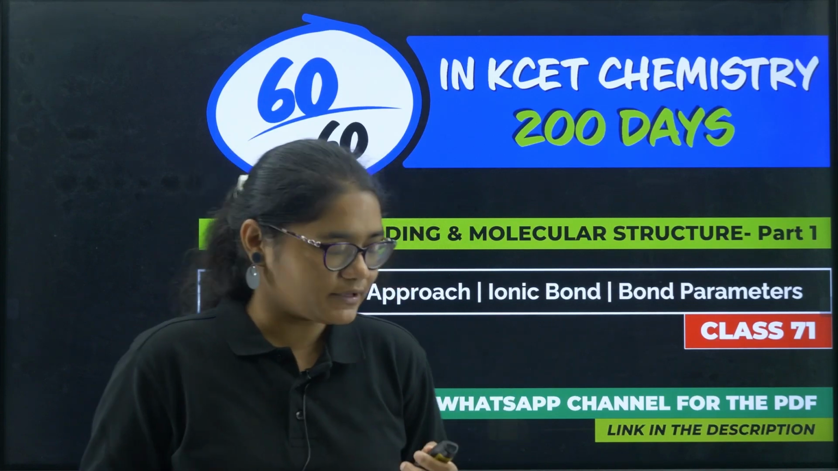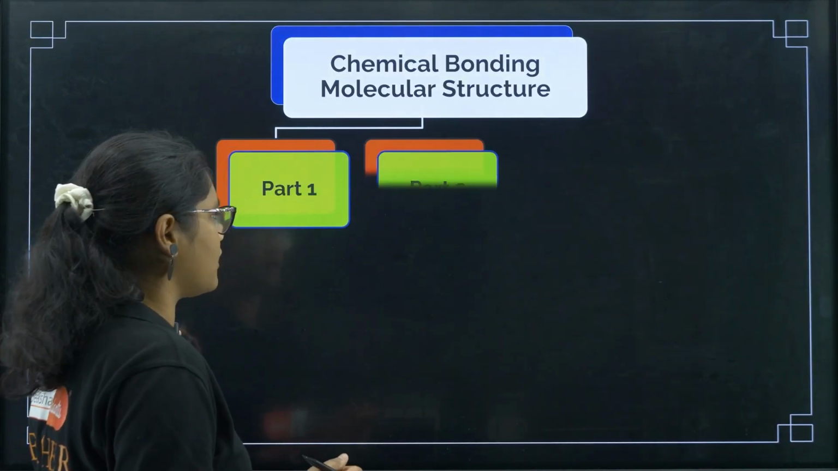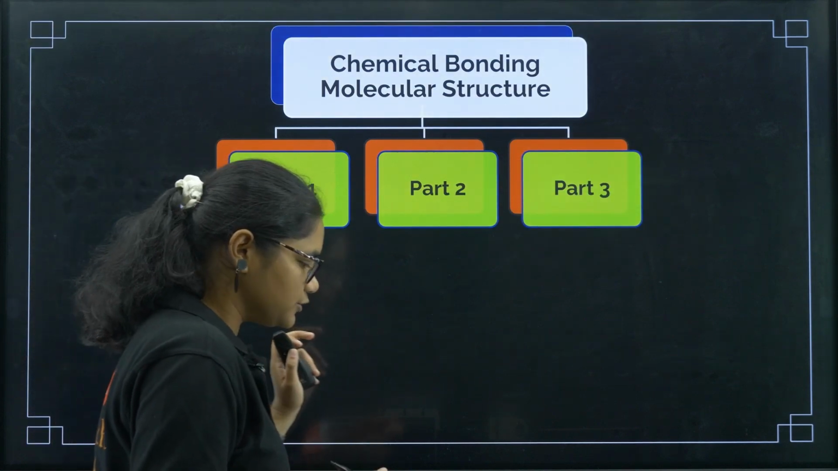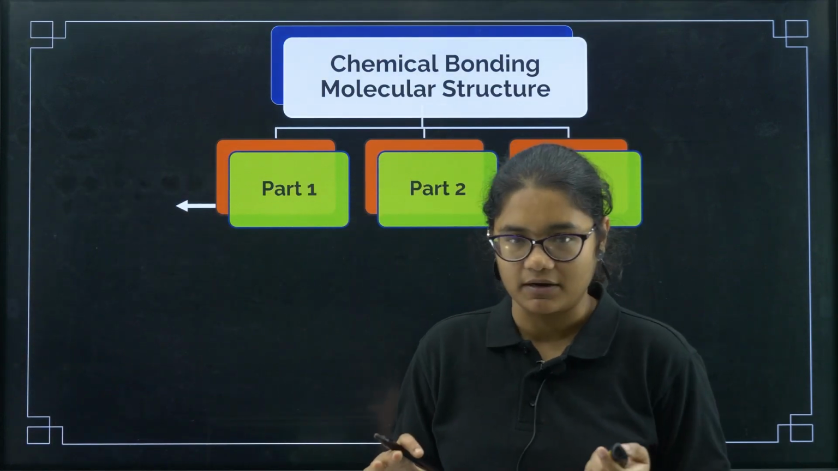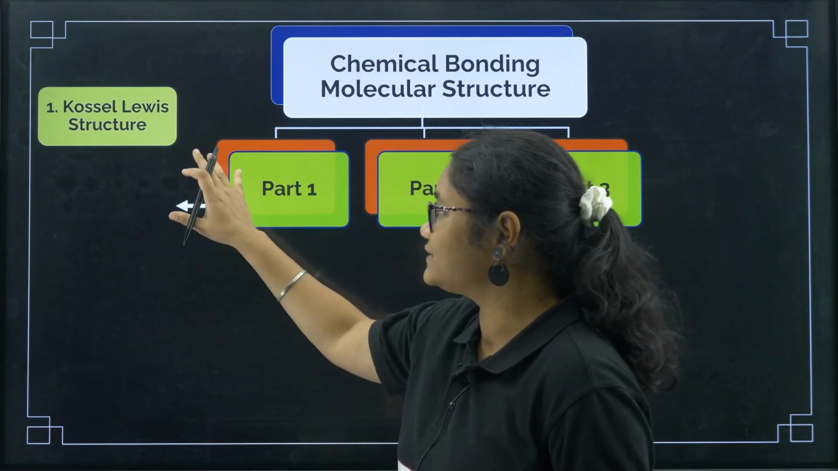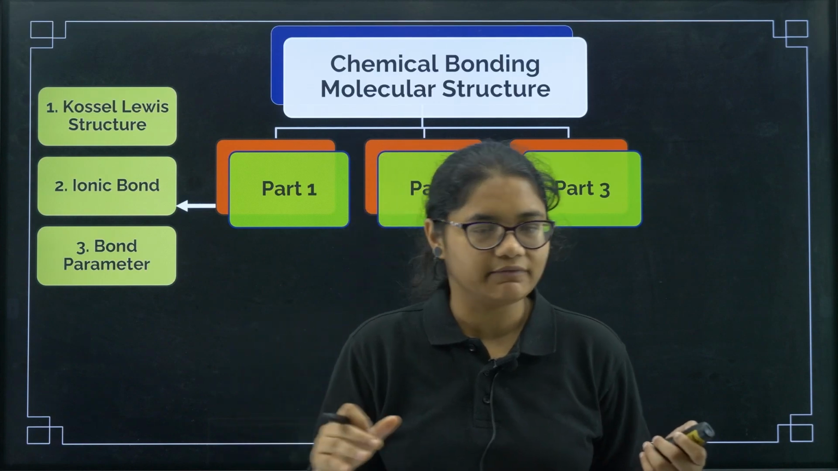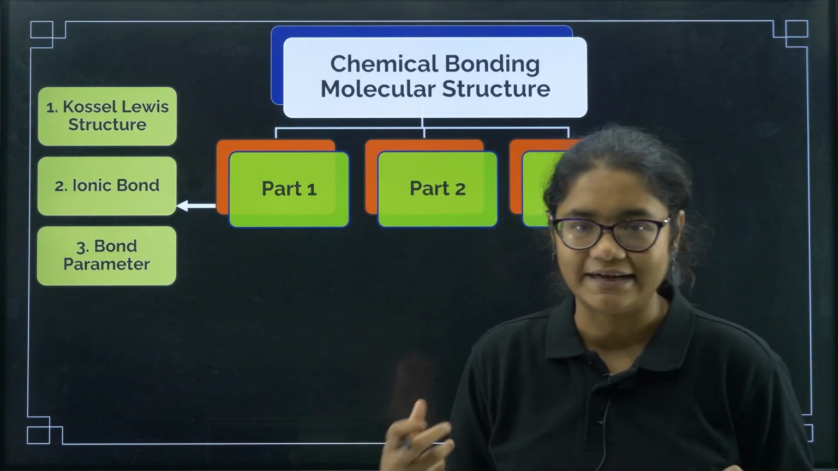Okay, so yes students, now let's see the next one, that is how are we going to complete this chapter. This chapter will be completed in 3 parts. In part 1, that is in today's lecture, we will be covering Kossel-Lewis structure, ionic bond and bond parameters. We'll be discussing all these 3 things in detail.